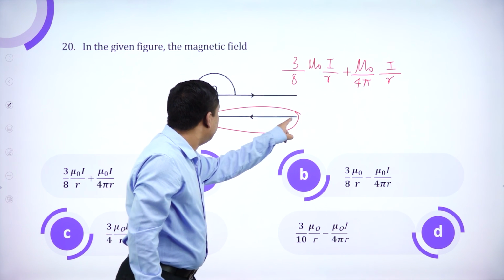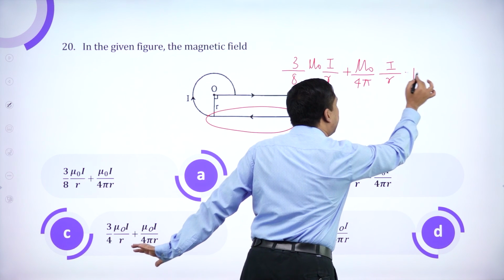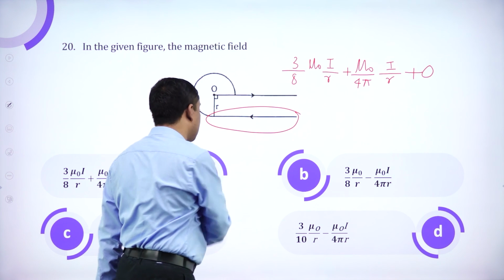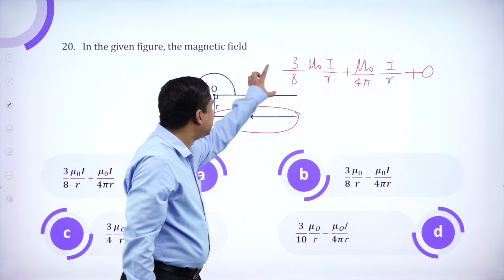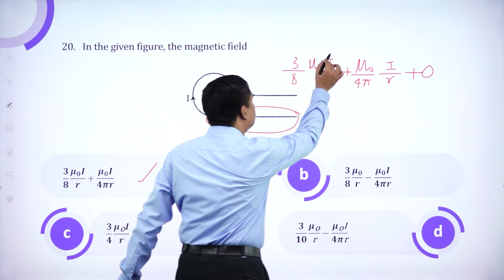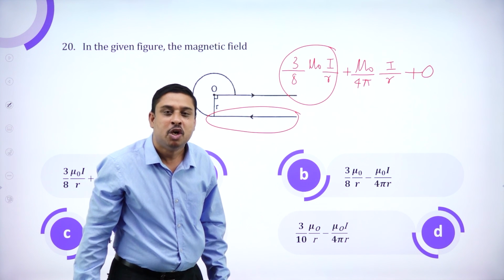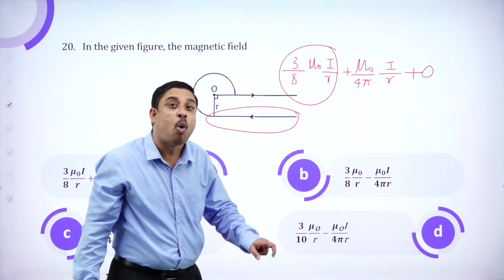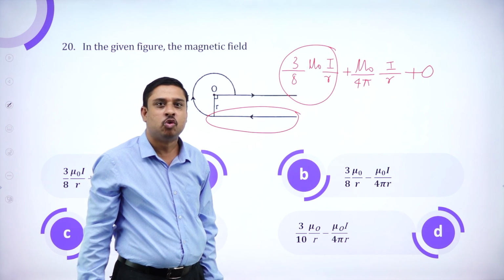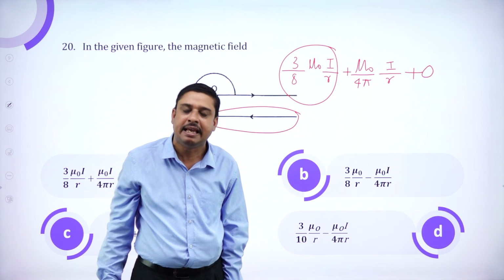It has no contribution, so that value becomes 0. So the first option should be the answer. It is 3 by 8 mu naught I by R. Please do remember this: the magnetic field at the center due to a quarter-less circle, and the magnetic field due to a straight wire. The first option will be the answer.